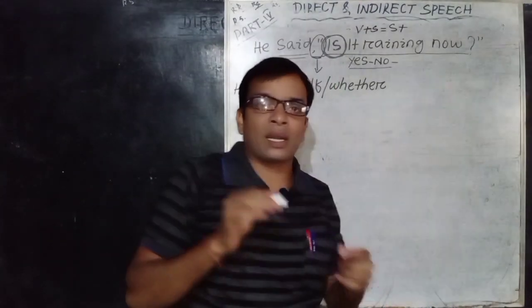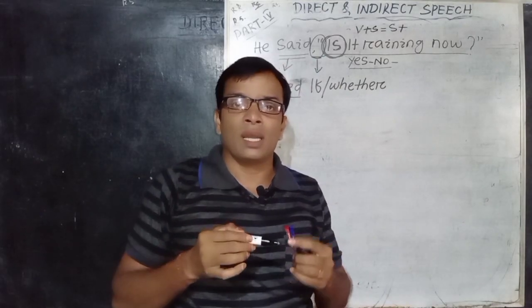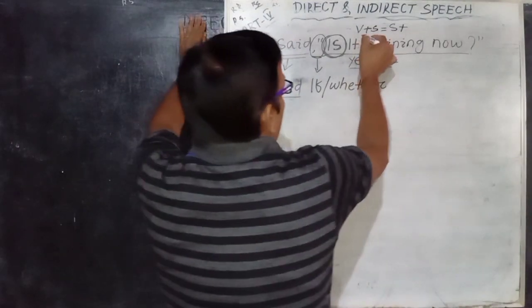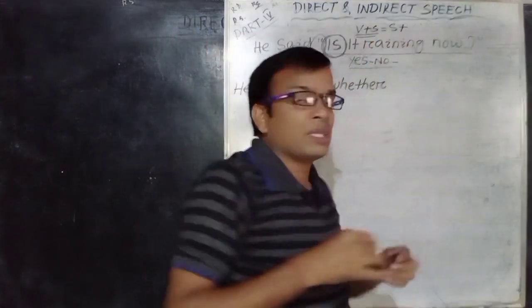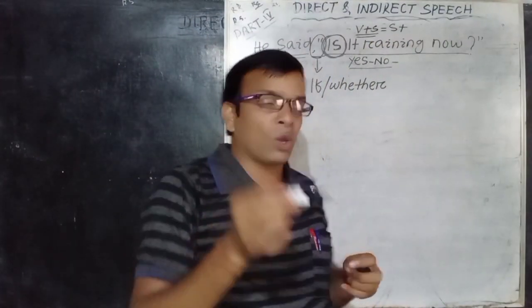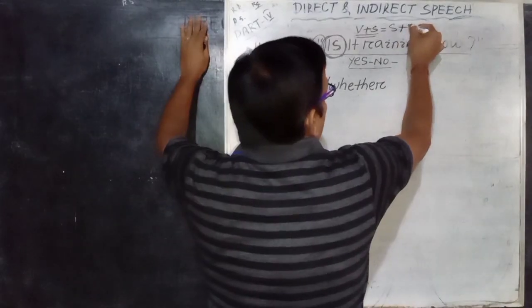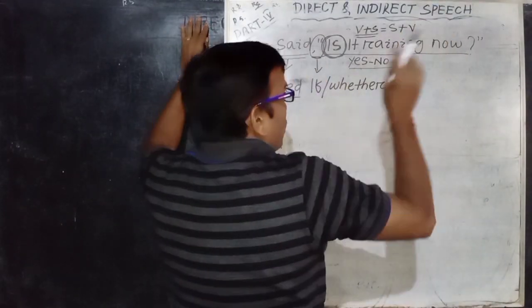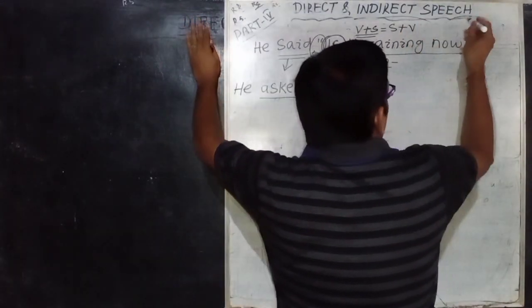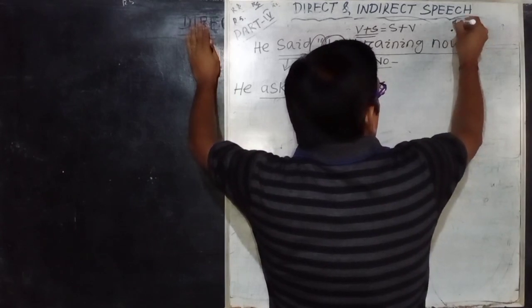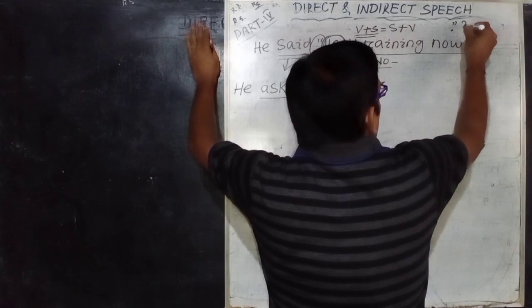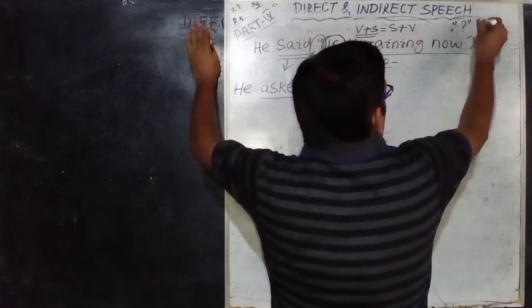You know that an interrogative sentence always starts with the pattern V plus S. When I change it into indirect speech, I always write the pattern S plus V. Why? Because in your direct speech there is a full stop, question mark or exclamation mark inside the quotation marks.